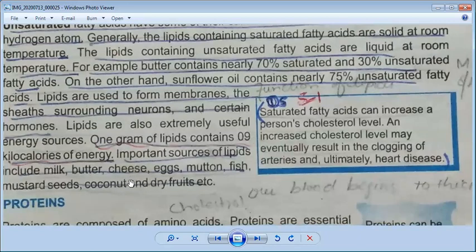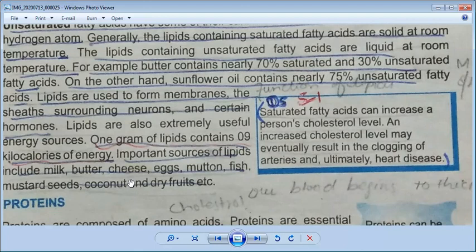So how many headings can you make? First, the definition of lipids. Then the difference between saturated fatty acids and unsaturated fatty acids. Third heading is functions of lipids. Fourth is its energy level: 1 gram of lipids contains 9 kilocalories of energy. And then the fifth point is sources of lipids. I am telling you these points in order. Why? This is very important because it is written in a paragraph, so it is very difficult for you to learn it. So if you make the points, five points are important in this paragraph, and if you write them in your register in order, then it is very easy for you to learn it.